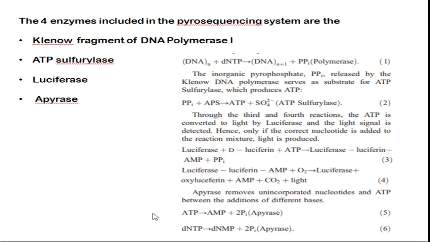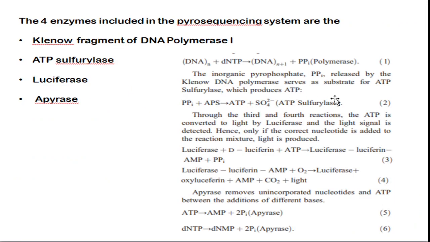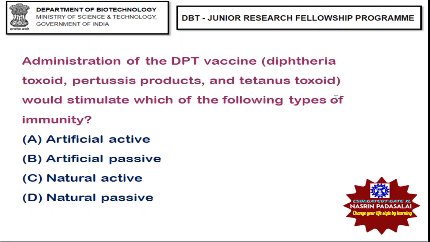So what about this apyrase enzyme? This apyrase is involved in removing unincorporated nucleotides and unincorporated ATPs. Okay, it's kind of a garbage disposal system. So here DNA polymerase fragment is involved, luciferase involved, ATP sulfurylase involved. With regard to this, pyrophosphatase is not involved. If this particular enzyme is added, then ultimately we can't determine the pyrophosphate, it will simply cleave the pyrophosphate. So there are four enzymes used in pyrosequencing, which include fragment of DNA pol 1, ATP sulfurylase, luciferase and apyrase. Next is administration of DTP vaccine, which stimulates which of the following types of immunity?